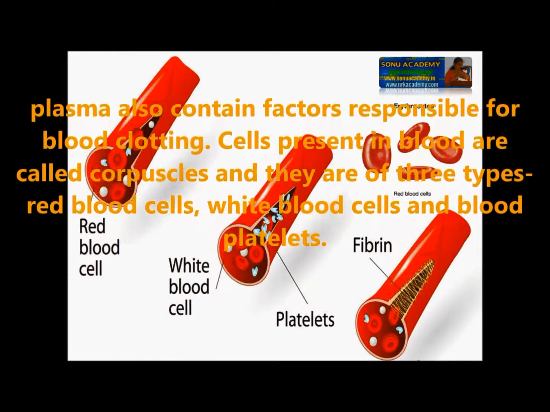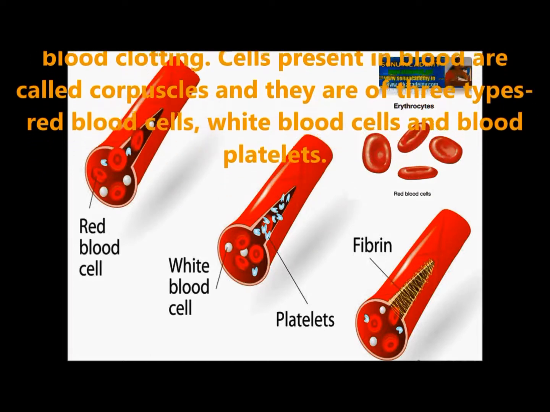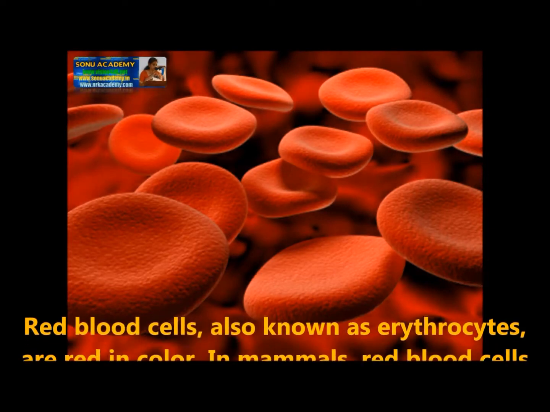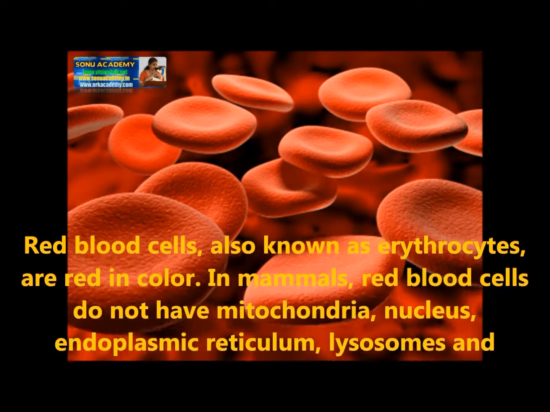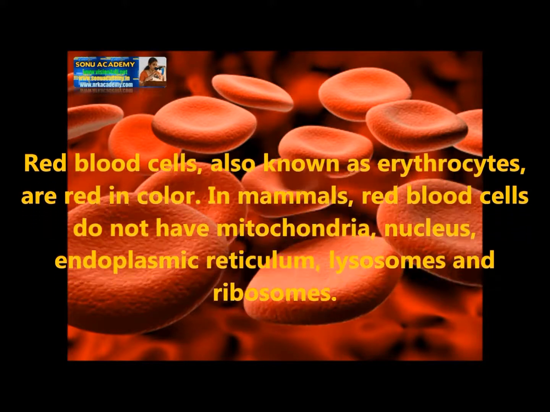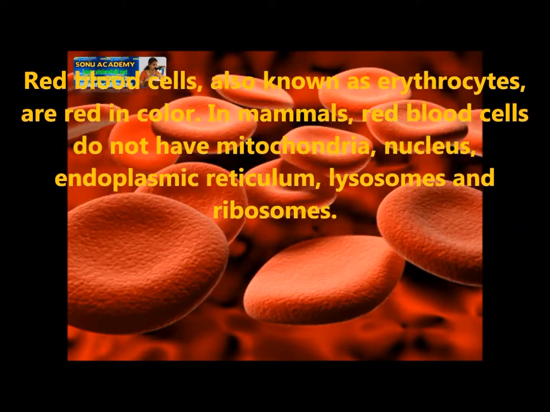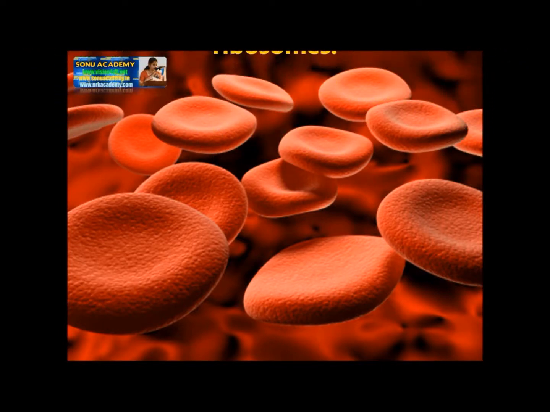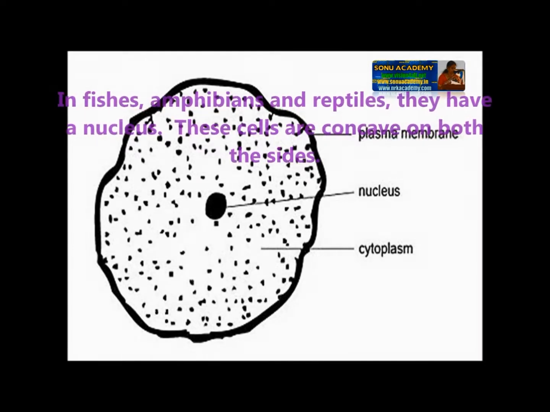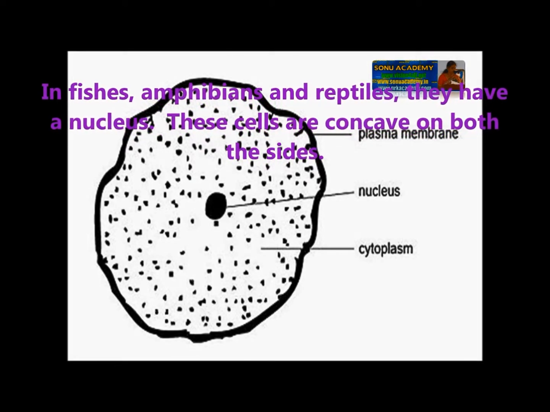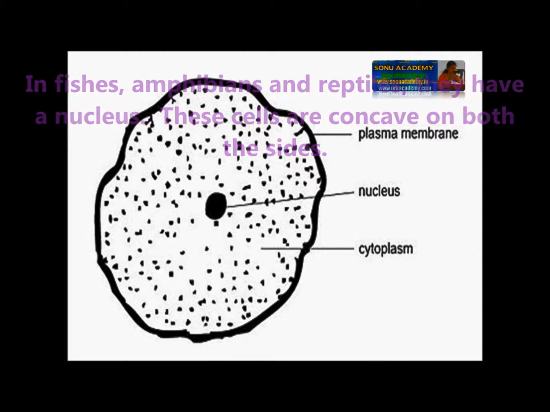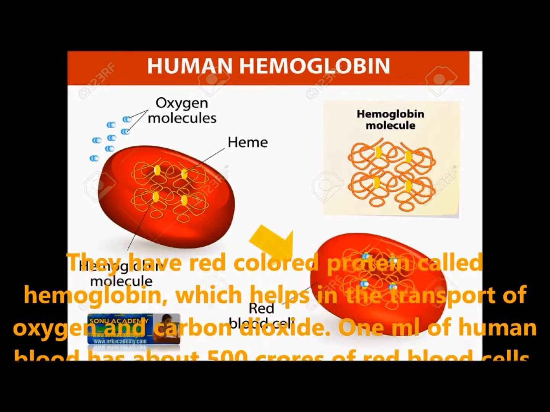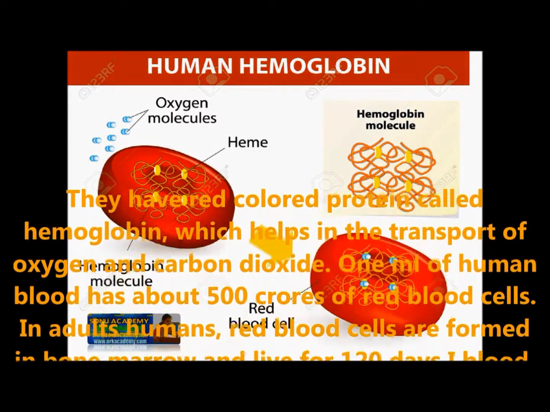Cells present in blood are called corpuscles, and they are of three types: red blood cells, white blood cells, and blood platelets. Red blood cells, known as erythrocytes, are red in color. In mammals, red blood cells do not have mitochondria, nucleus, endoplasmic reticulum, lysosomes, and ribosomes. In fishes, amphibians, and reptiles, they have a nucleus. These cells are concave on both sides. They have a red colored protein called hemoglobin, which helps in the transport of oxygen and carbon dioxide.